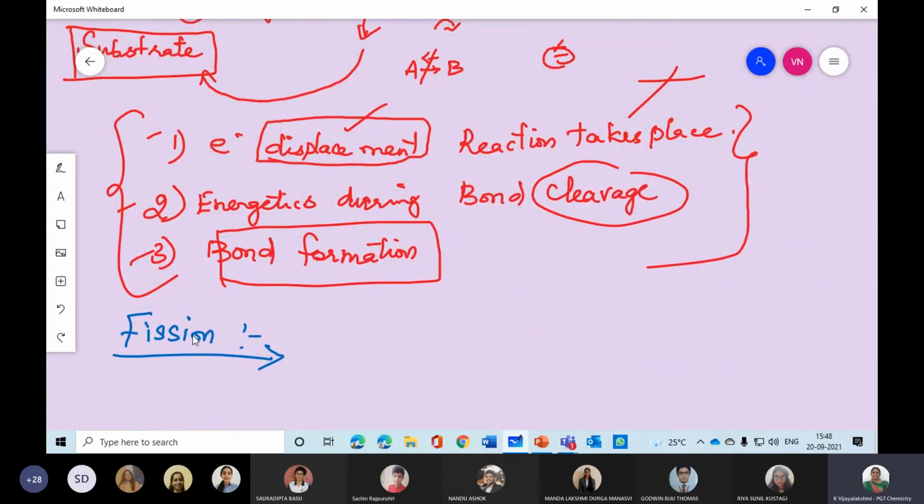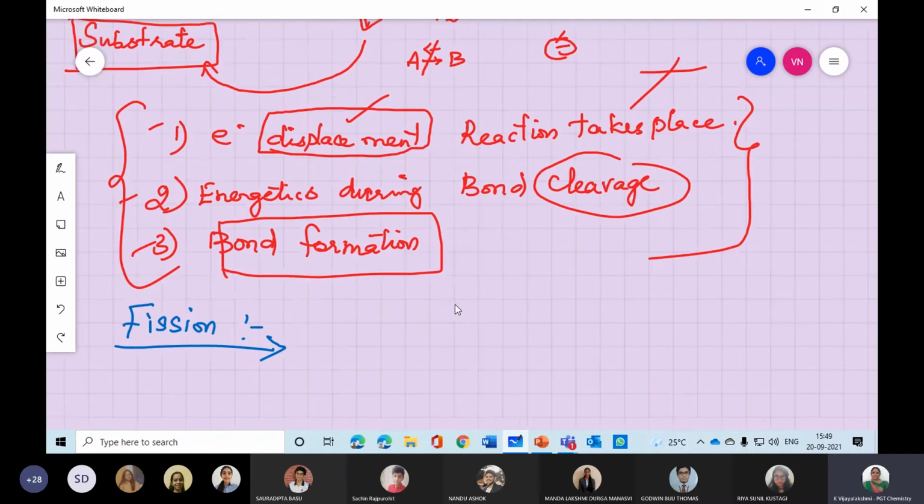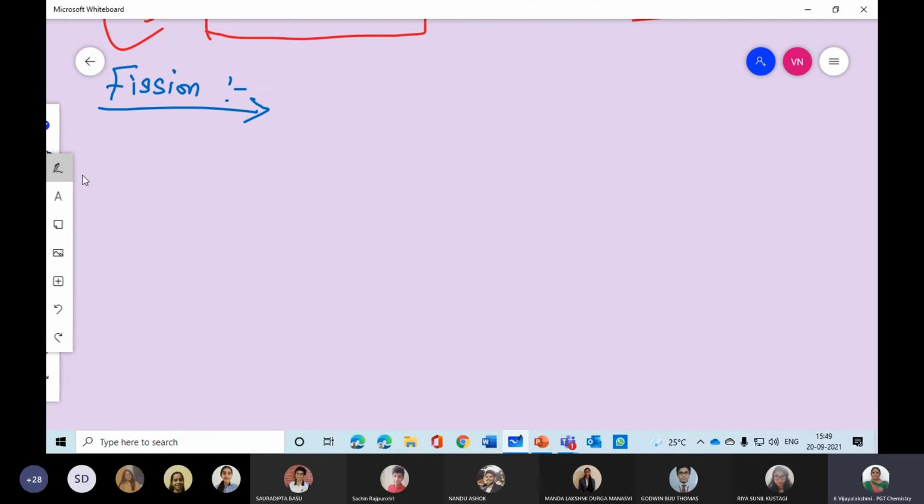So during a fission reaction, that means an electron displacement reaction takes place. During that organic reaction, bond breaking, that means bond cleavage, takes place, and new bond formation. A new bond may be forming, or an old bond may be breaking. So these are the points. In a general way we have told it is a fission. Hope you got this point.